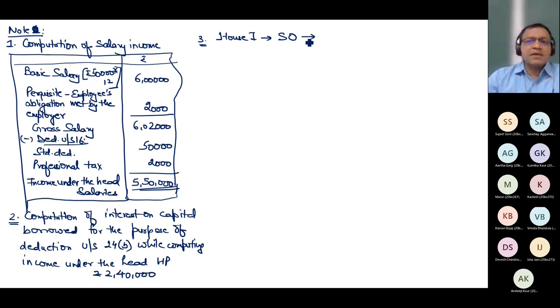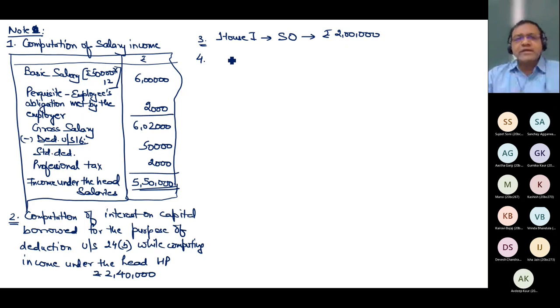But in this case, capital was borrowed on or after 1st April 1999 for the purpose of construction, and the construction is completed within 5 years from the end of the year in which capital is borrowed. So I can deduct maximum 2 lakh rupees. So 240 is not allowed, but interest which is allowed is 2 lakh. This also I have discussed earlier. So I'm moving now directly.